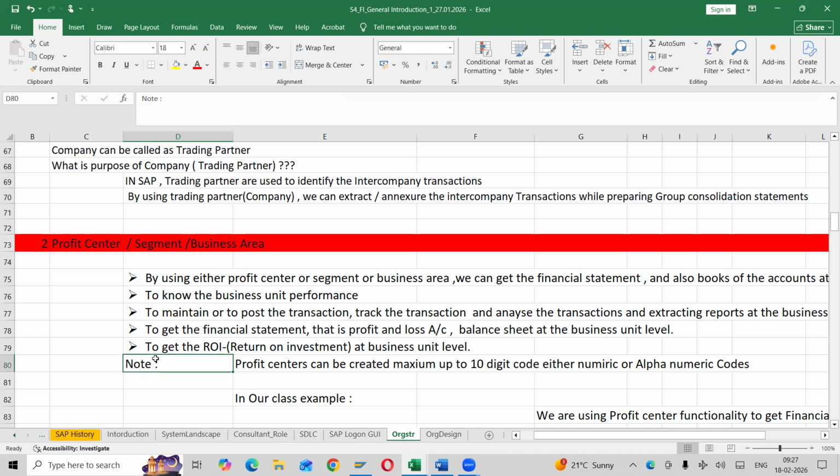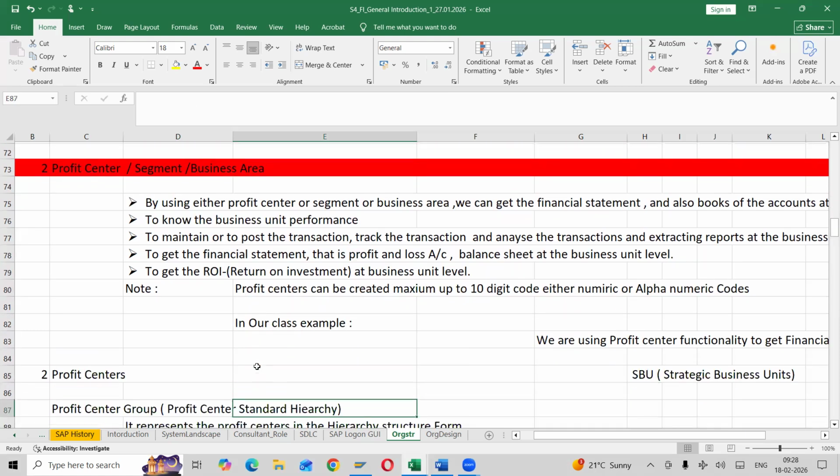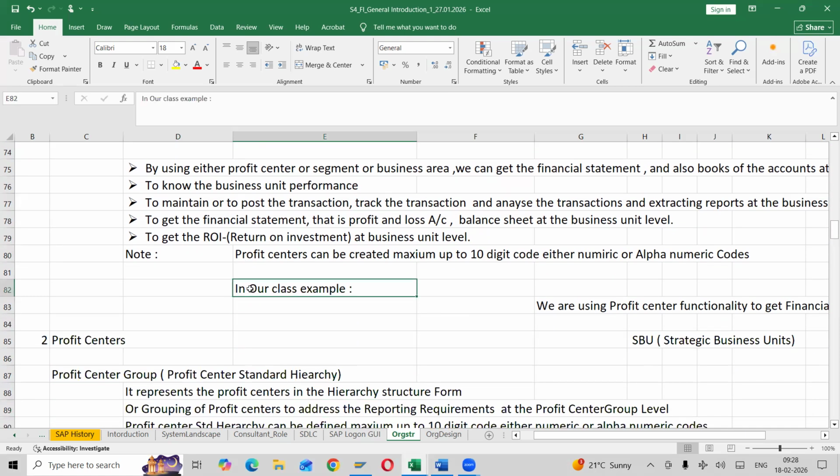Note the most important point: profit centers can be created with a maximum 10-digit code. How many digits can we have for a profit center? A 10-digit code, either numeric or alphanumeric or alpha, anything. But company code, how many digits can we create? Company code is 4 digits. That can be alphanumeric, numeric or alpha. Okay.